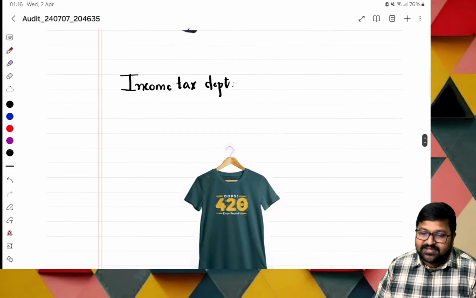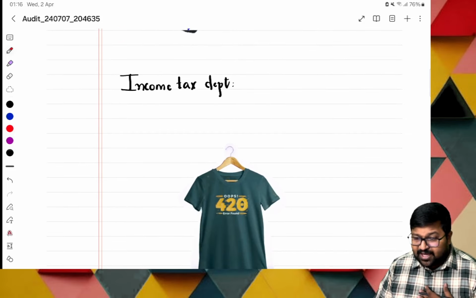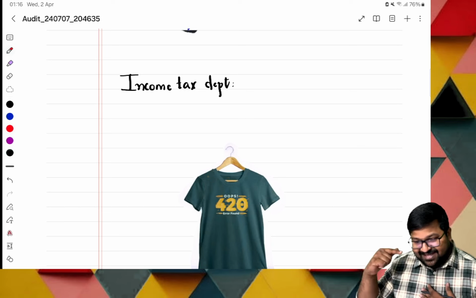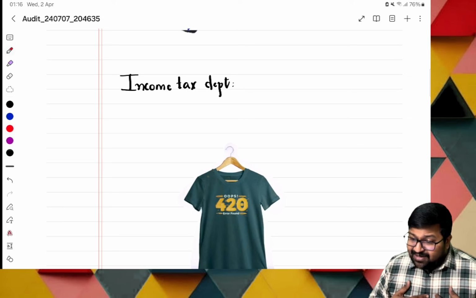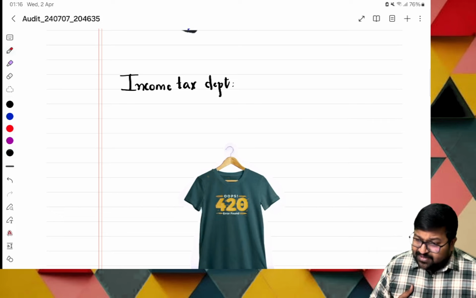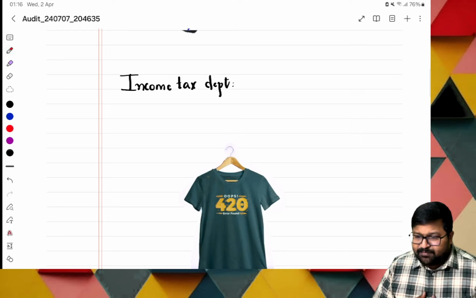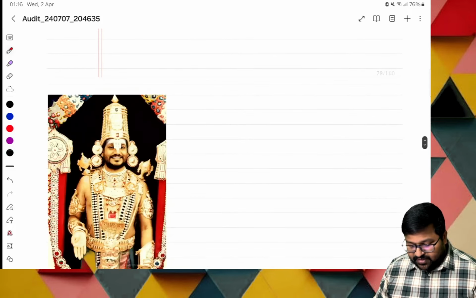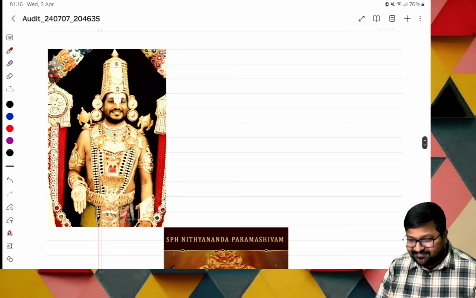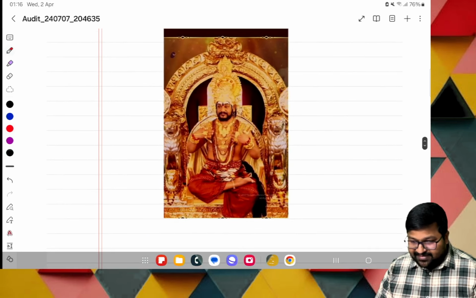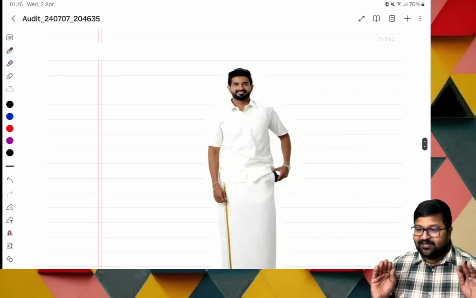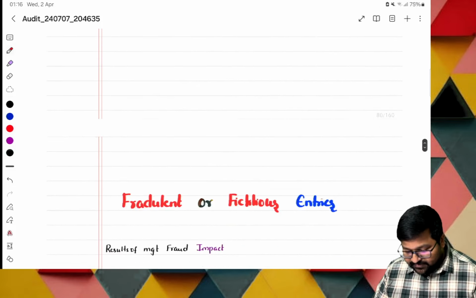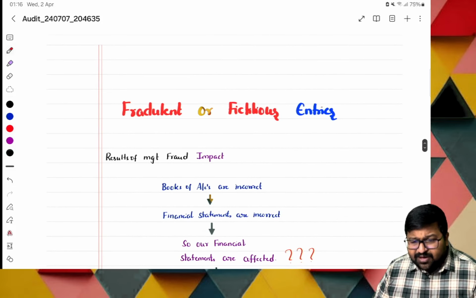Sir, when the income tax department comes to us, I am a very genuine person, but I'm wearing a t-shirt of 420. In reality, I'm a 420. But will I tell them, sir, I have done fraud, I suppressed the profits and increased the expenditure? No, never. I will never mention that. Even though I am like this, I will try to appear more like a genuine person. To do these things, I will go with the options of either the same fraudulent or fictitious entries.